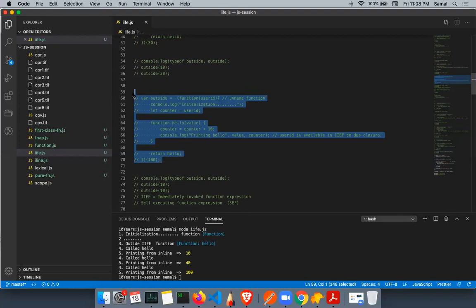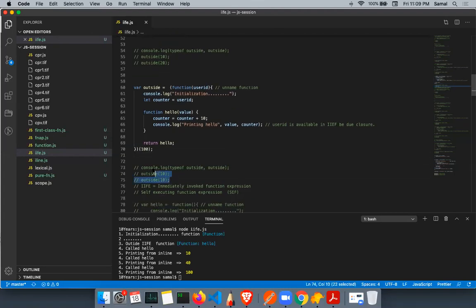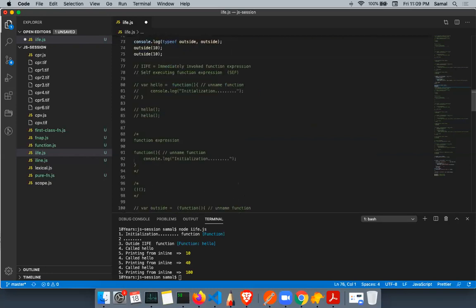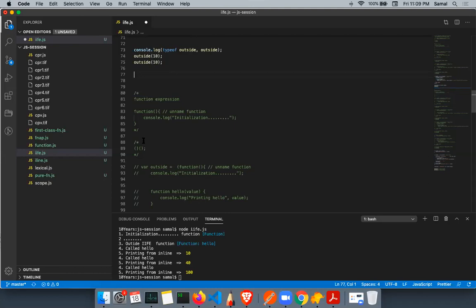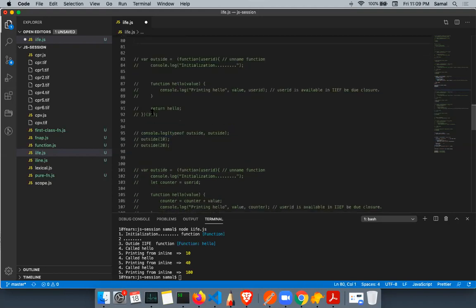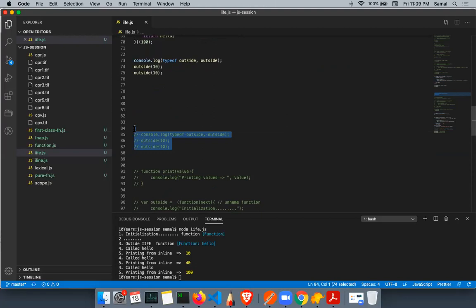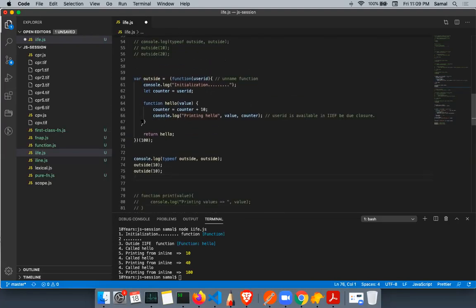What about this? It is still an IIFE. It is taking a parameter and here, a good counter.